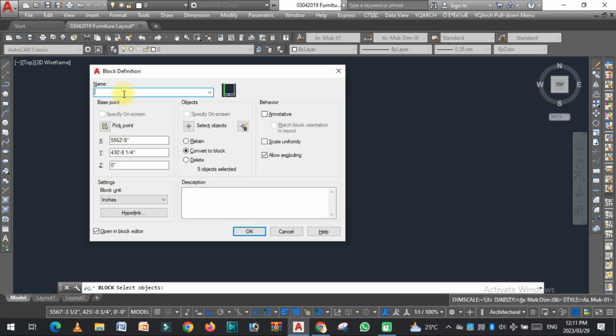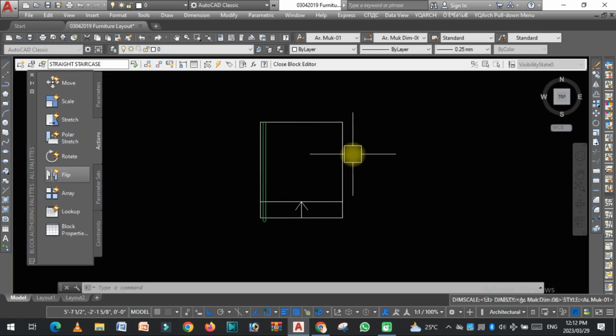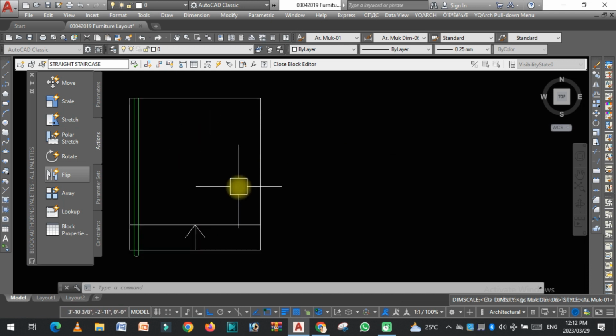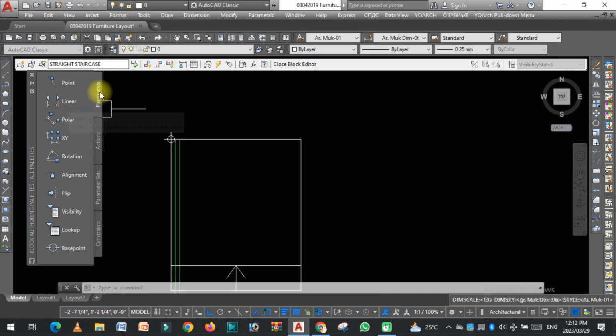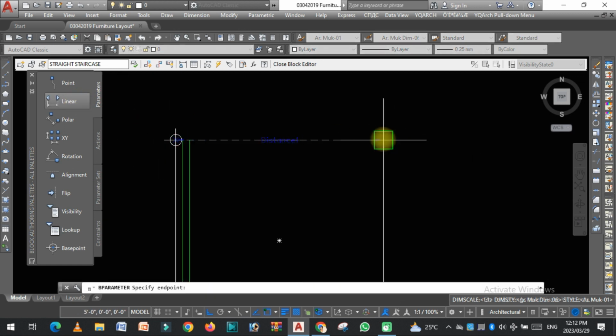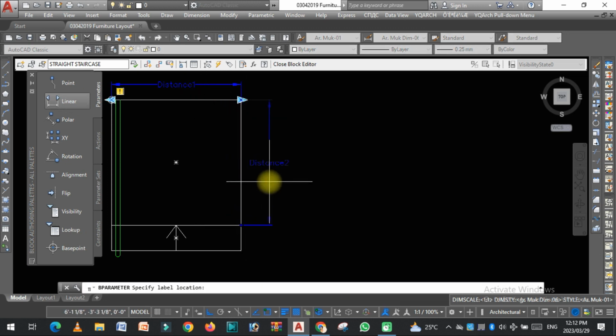Now name this straight staircase. Make sure this is checked. Click OK. Now the objects are open in the block editor. The first thing we need to do, go to parameters, base point. OK. Now go to parameters, click on linear, first distance, second distance, and then third distance.